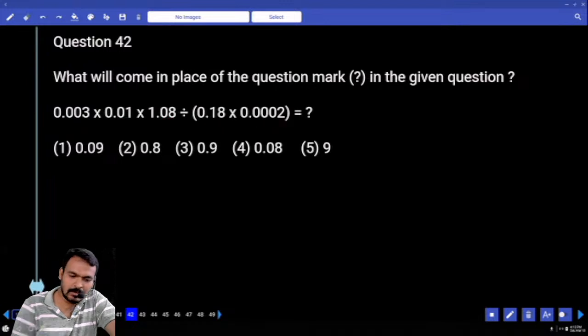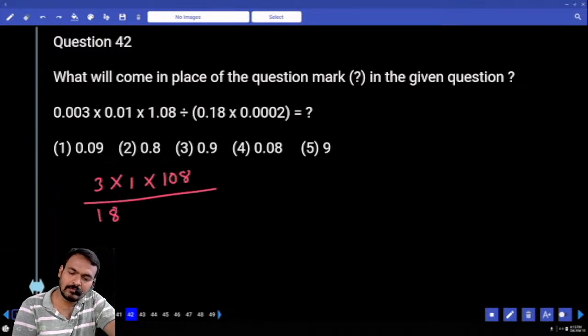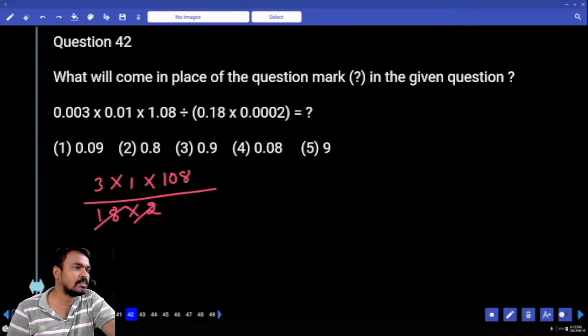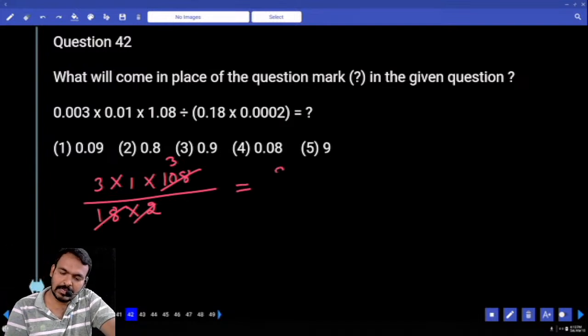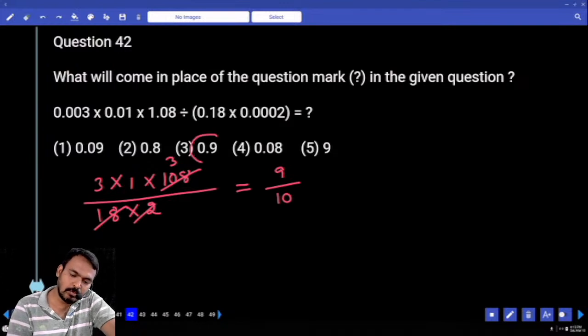Okay, first what are the numerator remaining values? 3 1, 108 divided by 18 multiplied by 2 or not. 18 2s are how much? 36. 36 almost 3 times. 3 3s are 9. Then 9 is divided by 10 or not. What is the answer? 0.9.